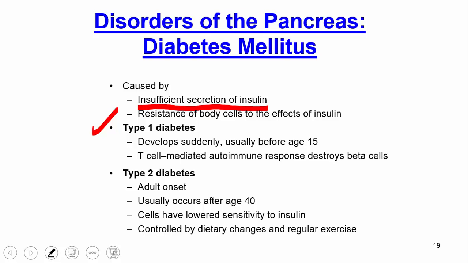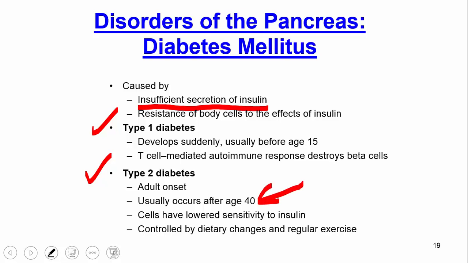Okay, type 2 diabetes is something that, again, there's always a genetic component. Certain people are more prone to it than others, but there's a larger environmental role here. So type 2 is where we have sort of the environment taking play a bit more. So this is sort of late onset diabetes or adult onset. It usually occurs much later, like after the age of 40.